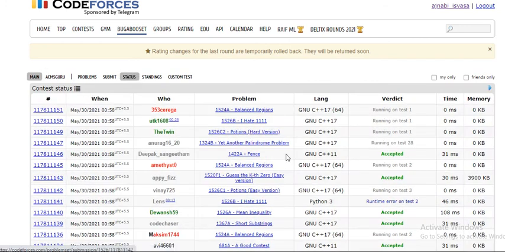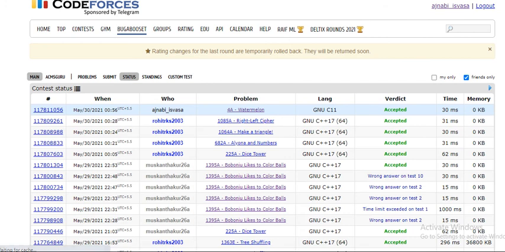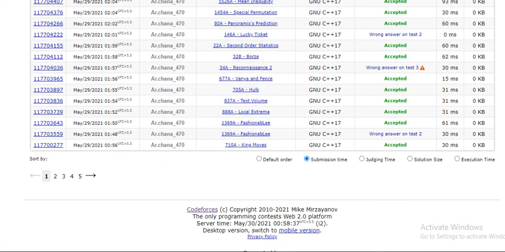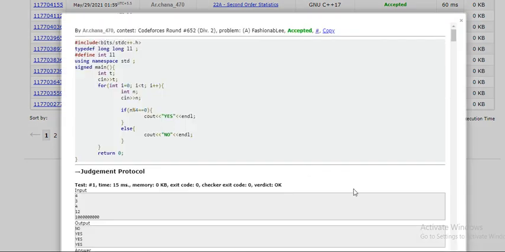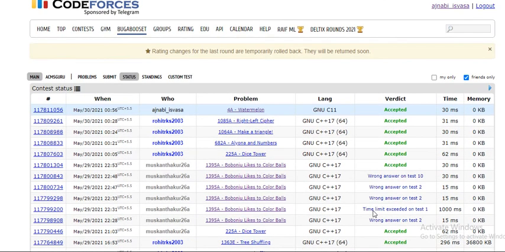In this status, if you click on me only, then you will see which questions you have submitted. And if you click on friends only, then you can see how many questions have been submitted by your friends. You can also see which questions your friends have solved, and you can also see their solutions in case you're not able to solve those questions here, right? So that was it.